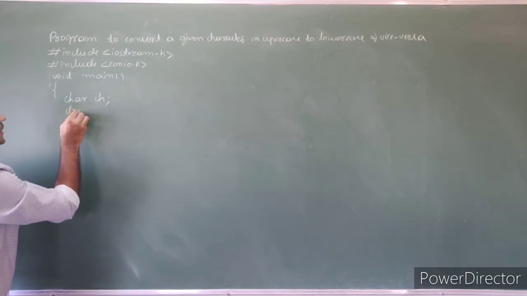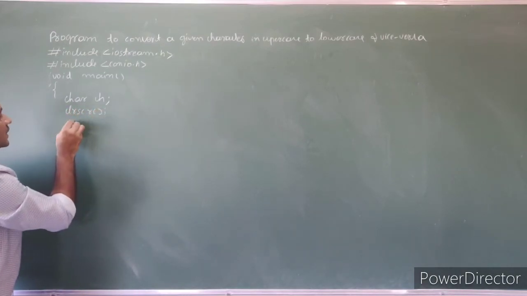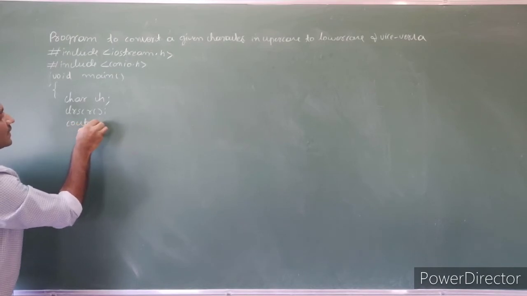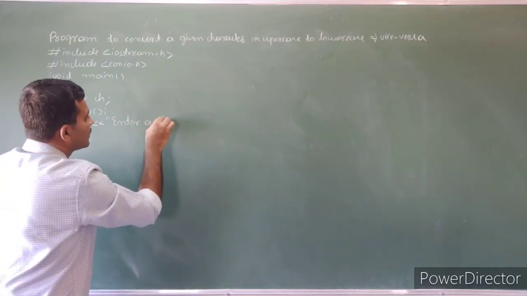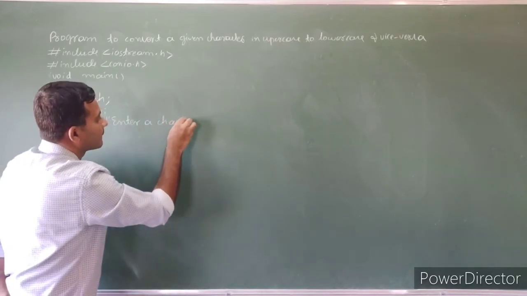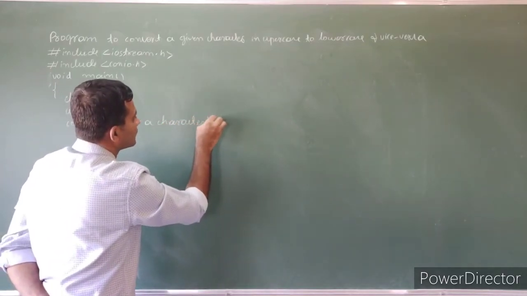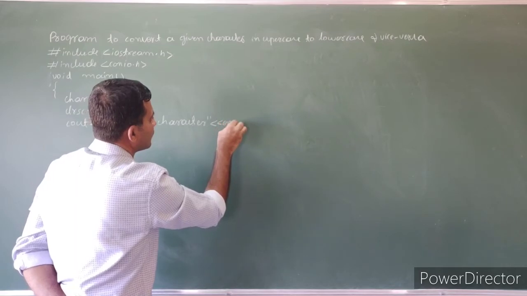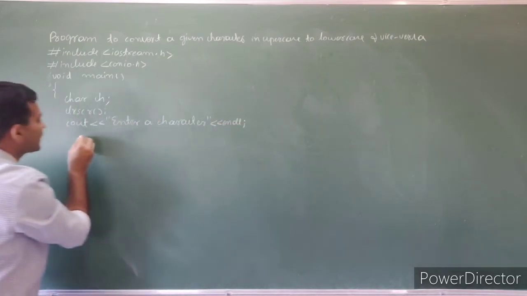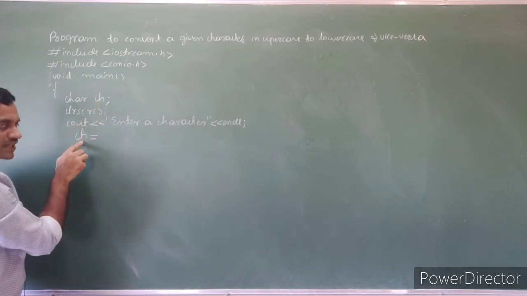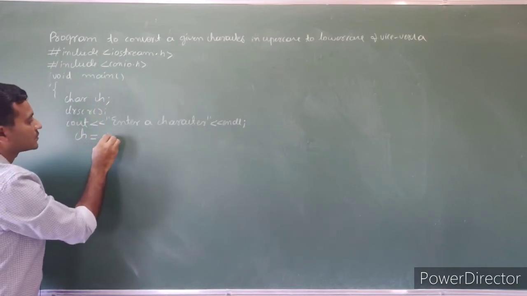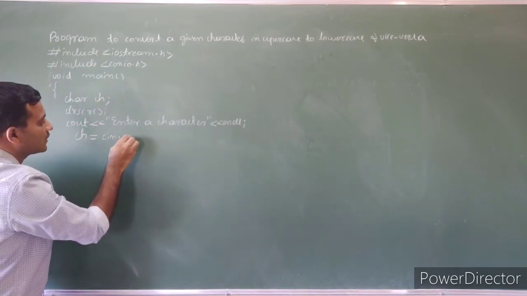Then clrscr, insert output statement, enter a character. To read a character constant, use the function, that is ch, the given variable, equal to cin.get.